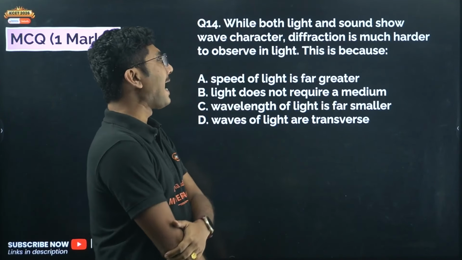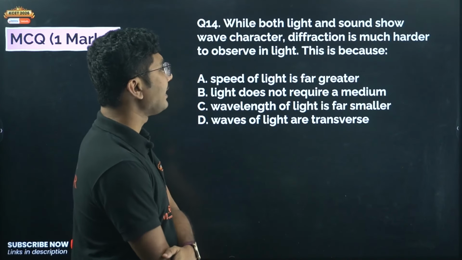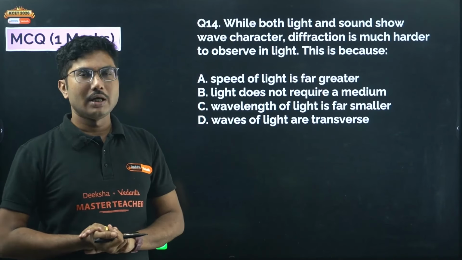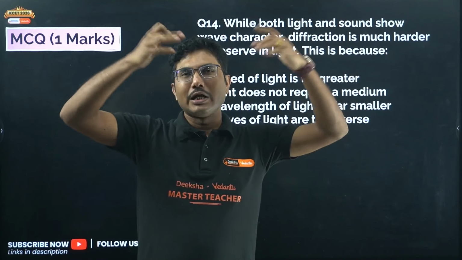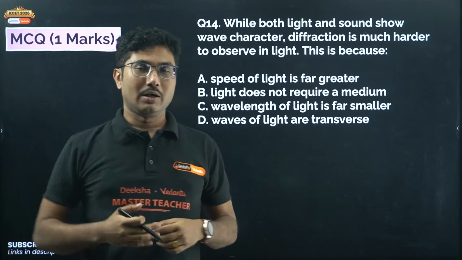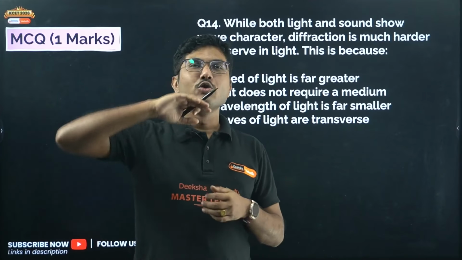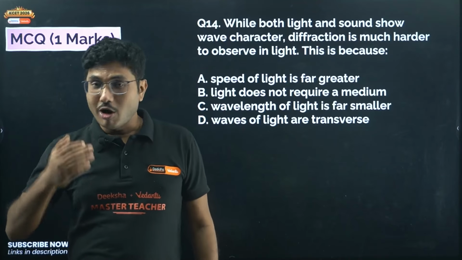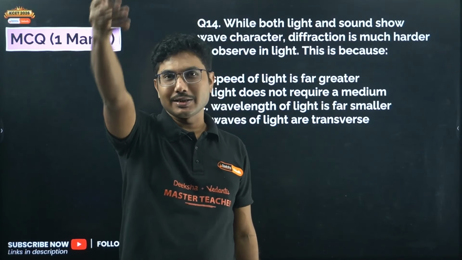While both light and sound show wave character, diffraction is much harder to observe in light. Let me tell you one example of diffraction in sound. Suppose you are standing behind a wall, and one of your friends is on the other side of the wall. Ideally, if you are talking in the sense of light, nothing you say will reach your friend. But if you talk in sound waves, then definitely the sound wave will reach your friend who is standing on the other side of the wall.